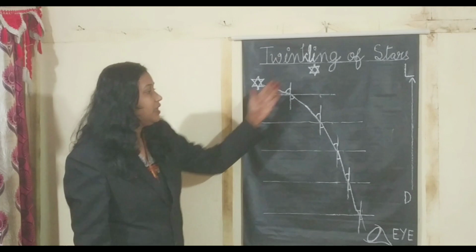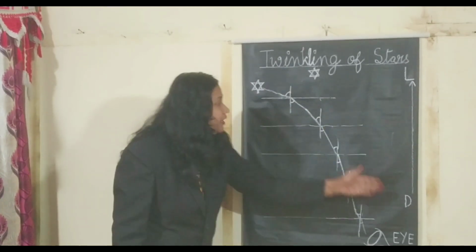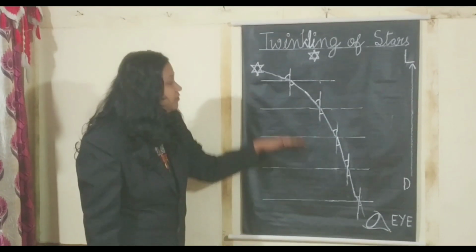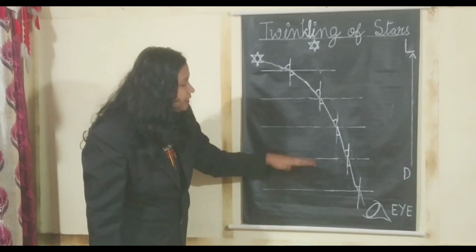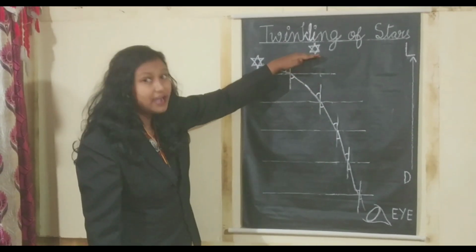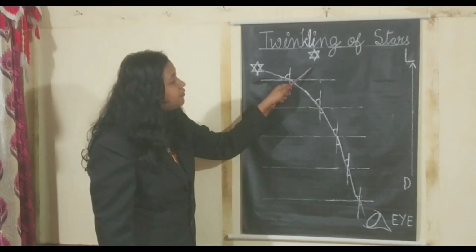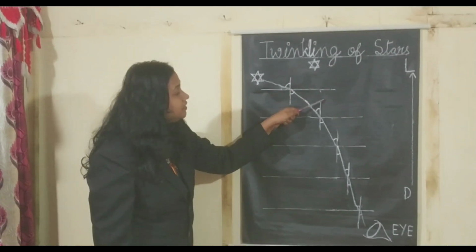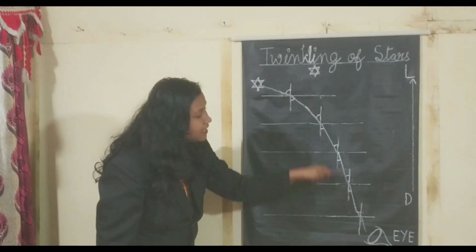So here I have tried to divide the air into sub-levels just for the sake of understanding, from denser to rarer or lighter. Say, for example, this part will be lighter than this part, this part lighter than this part, and so on.